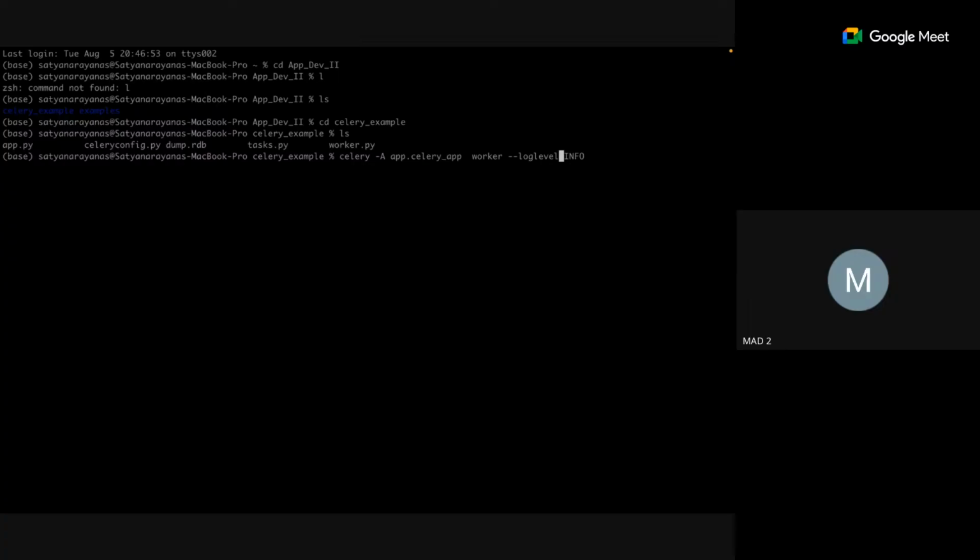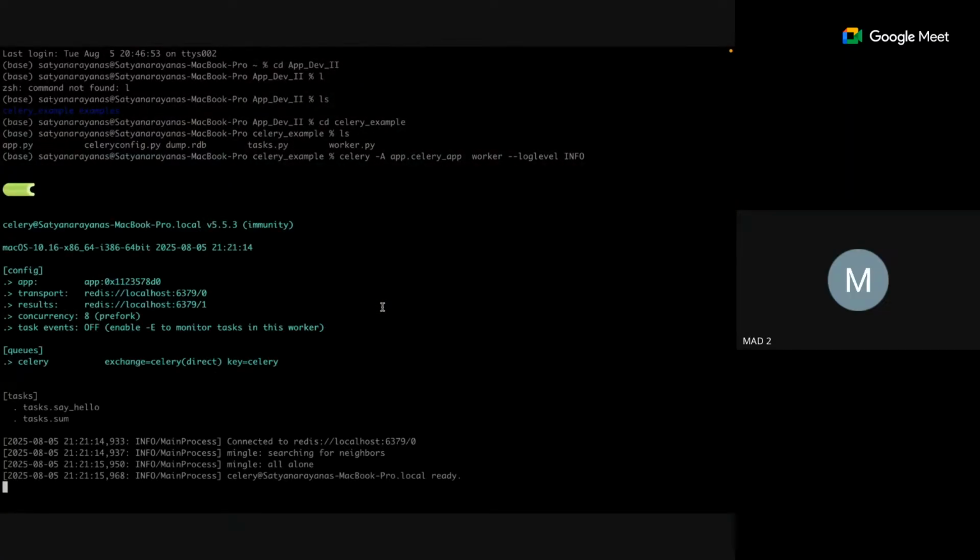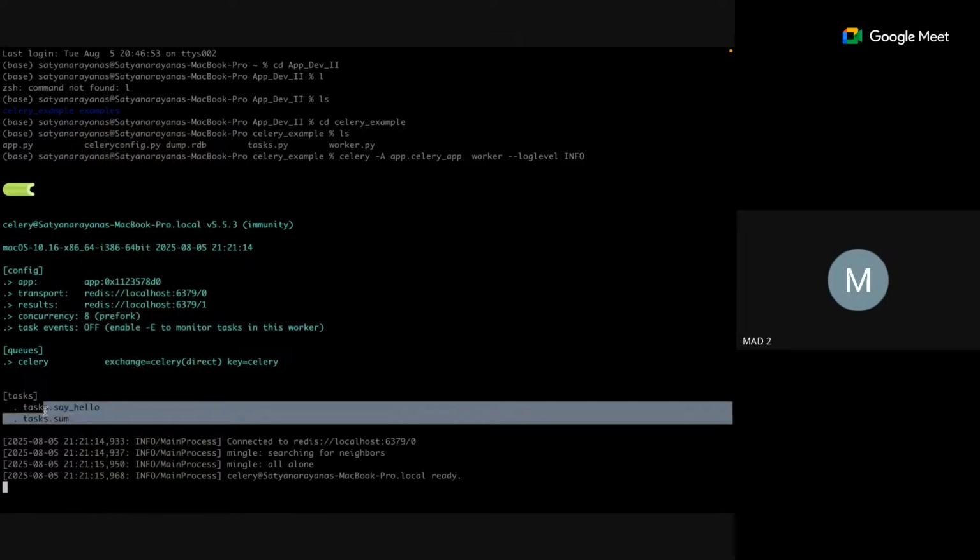So my particular salary app is running, hopefully. Yes, look at my salary app is running, and remember what tasks are available in the salary. Now the salary is available to catch any kind of asynchronous task. The two tasks ready to catch are say hello and sum. You can find here, these two tasks are ready because these are shared tasks. Are you able to find it?